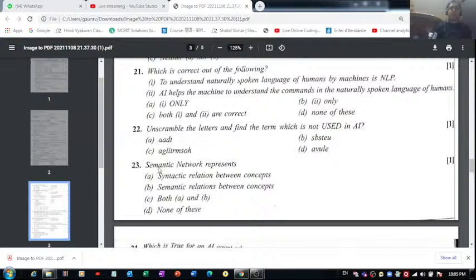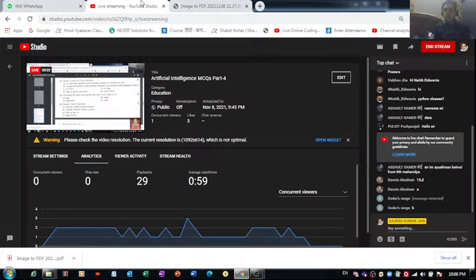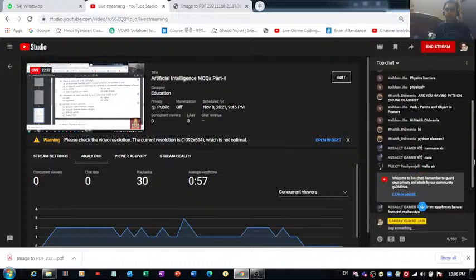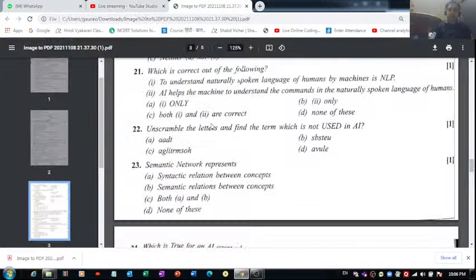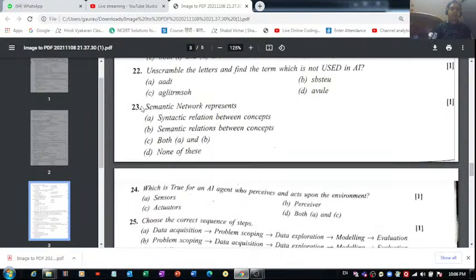Then we have question number 23, which says semantic network represents. Okay, what do you think is the correct answer of this one? Who's going to give me the answer? I am on the comment box. Fine. Whenever you get the time, you can just try out this model test paper. I am going to give you the correct answer of this one also.